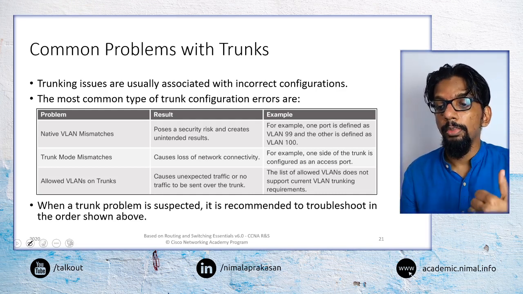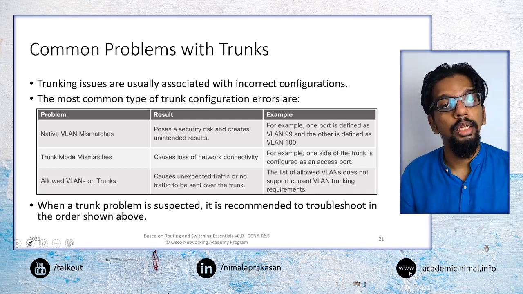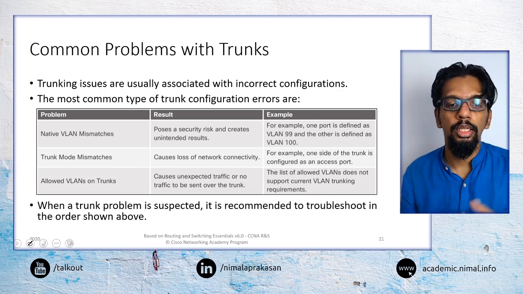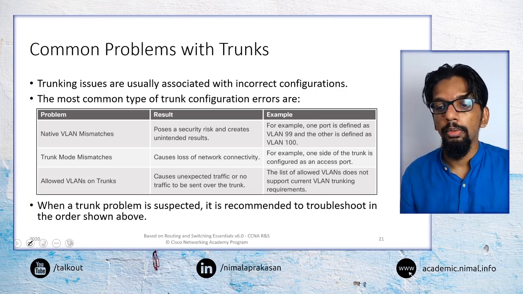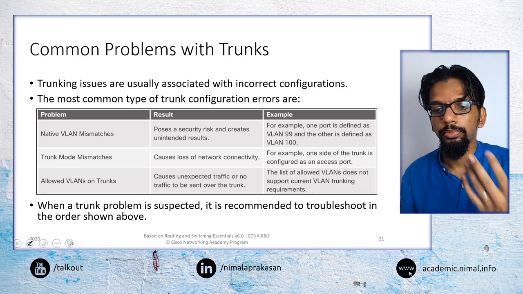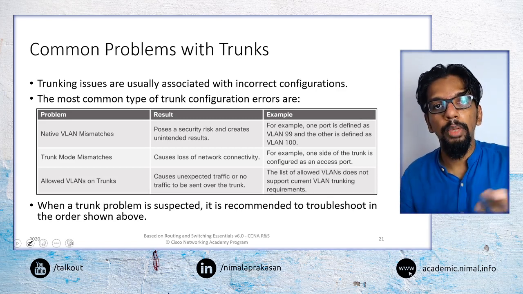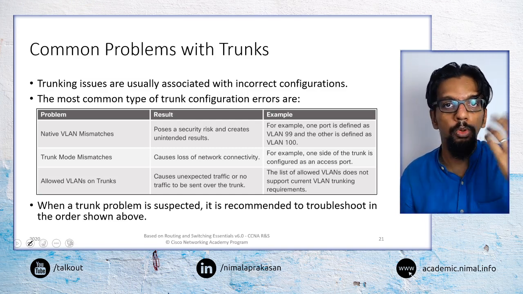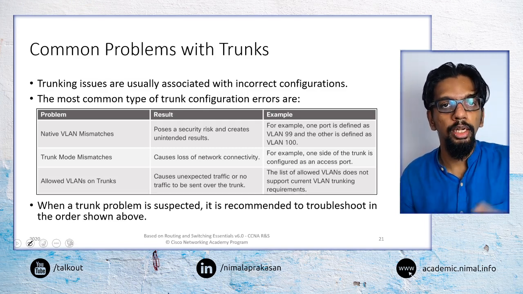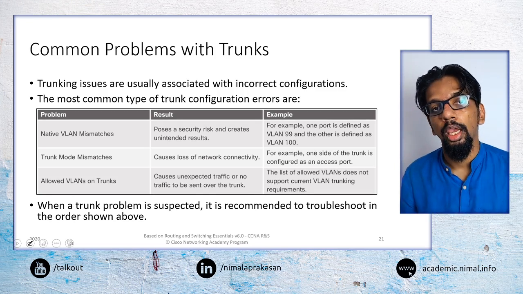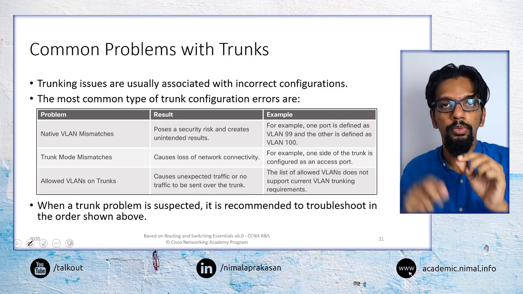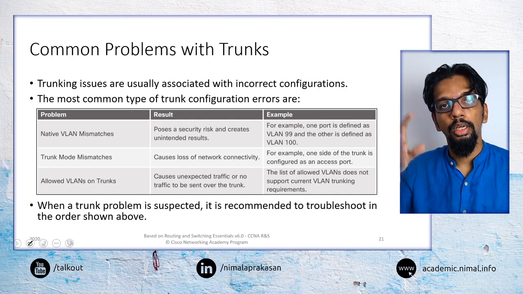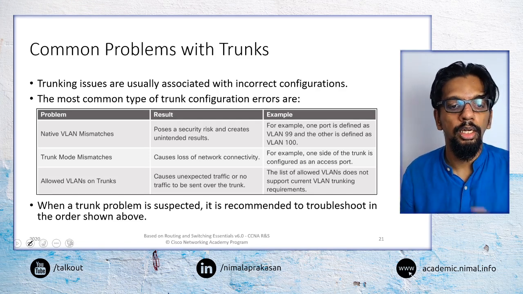Or sometimes we may configure one end of the link incorrectly. Say one side may not be configured as a trunk but as an access port. Access ports are only used to connect to end devices and nodes. So even though that is supposed to be a trunk, at one of the ends it is incorrectly configured as an access port.